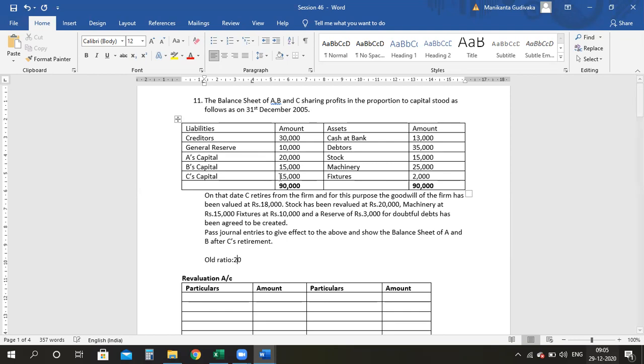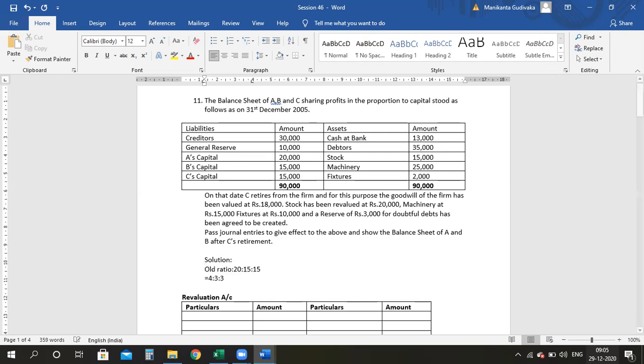Are you understanding, guys? 20 is to 15 is to 15, which on dividing by 5 will go to 4 is to 3 is to 3. This is your old ratio. Am I clear? Yes. Right?